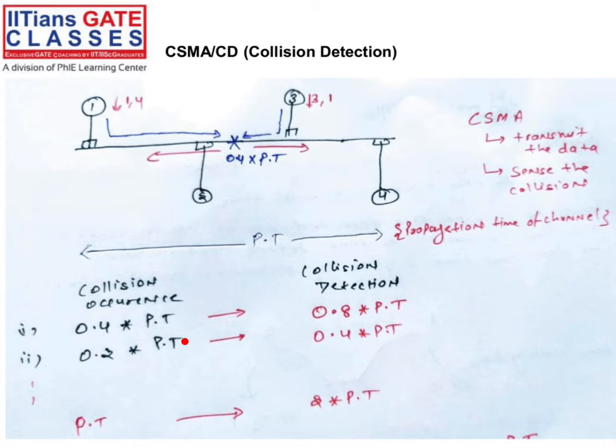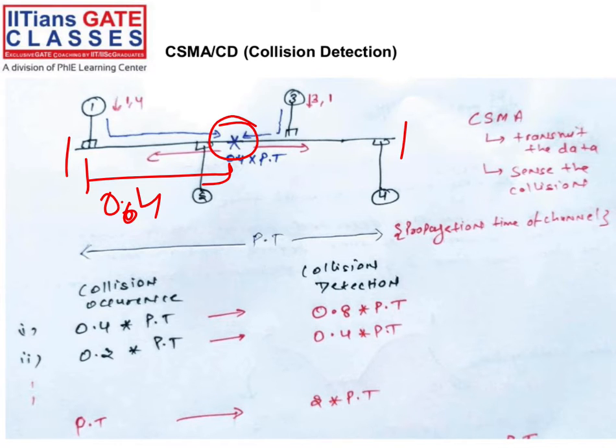You know the length of the network, right? The length of this cable, whatever the length from that point to that point, is the propagation time. Let's say collision happens at this point, from this to this is 0.4, let's say 40% of the cable. So the collision occurs at the point 0.4.